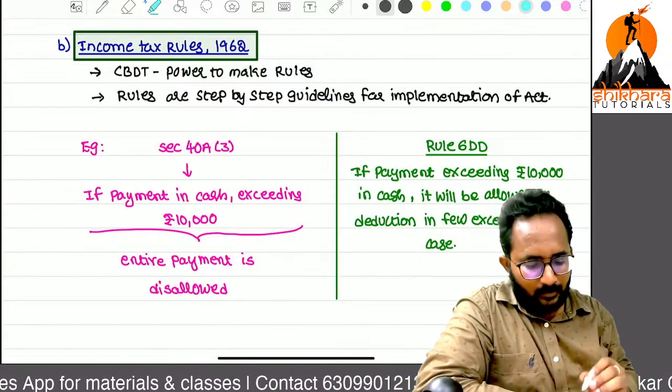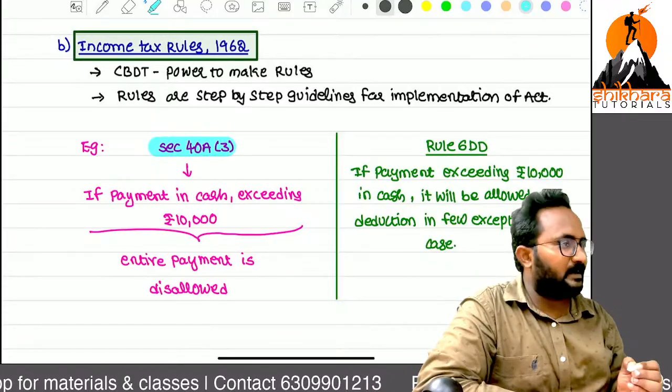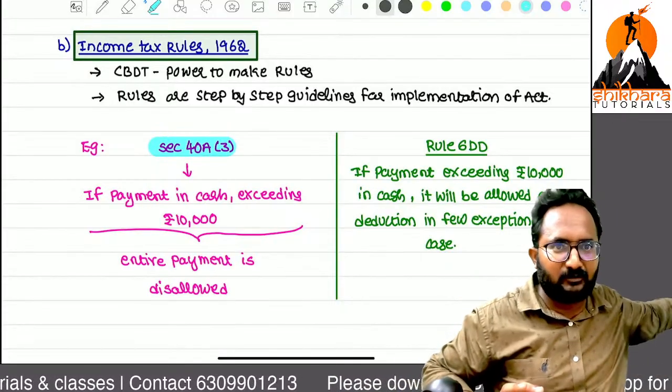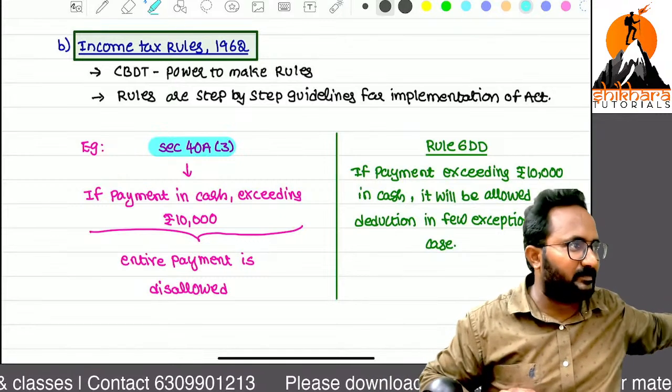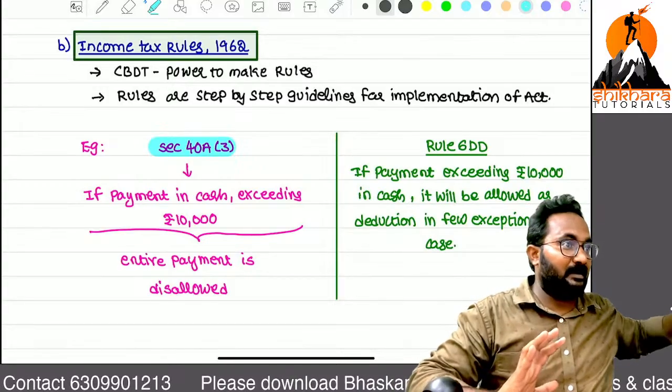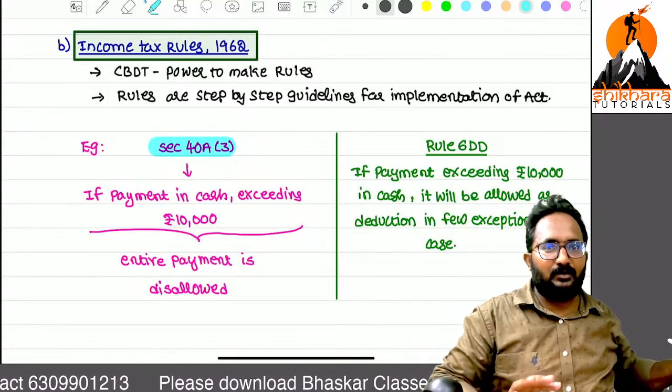Okay, example: Section 40A subsection 3. I know you don't know anything about this section because it is involved in the PGBP chapter. Generally you know, but theoretically you don't know this section.